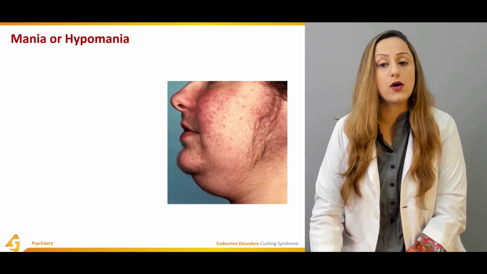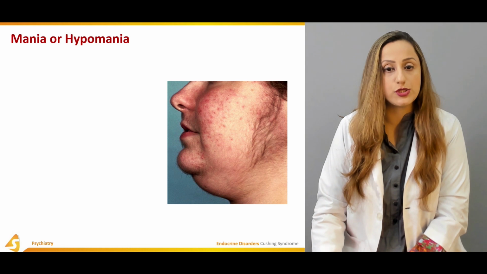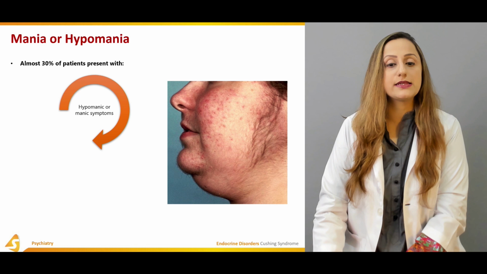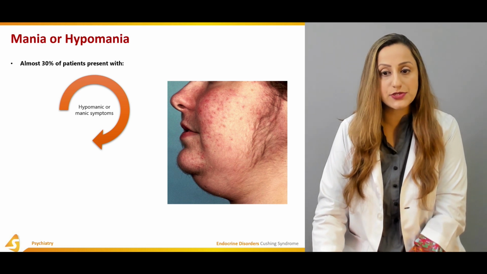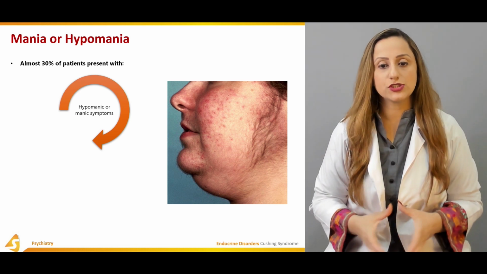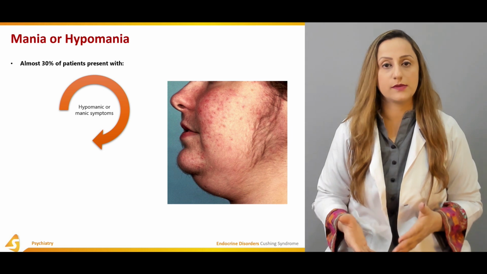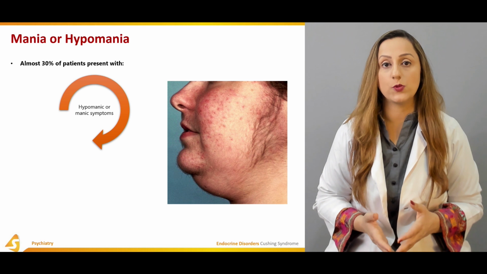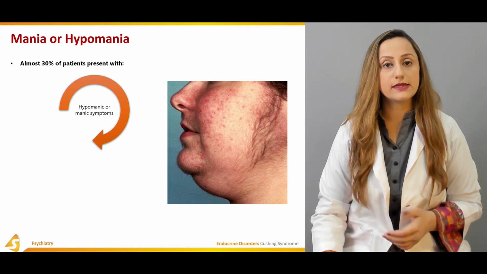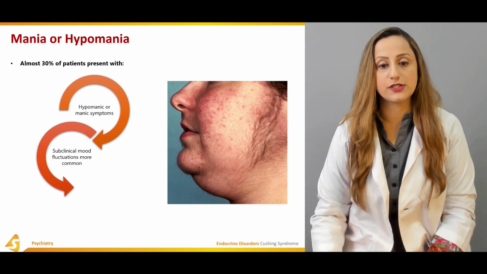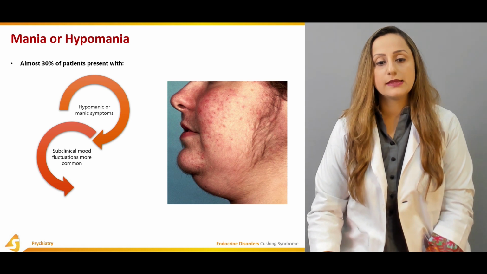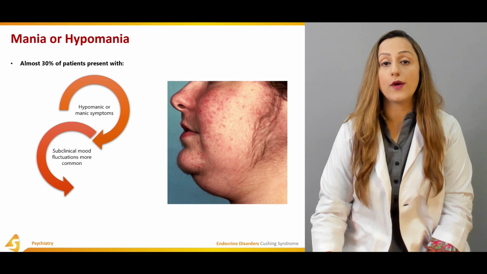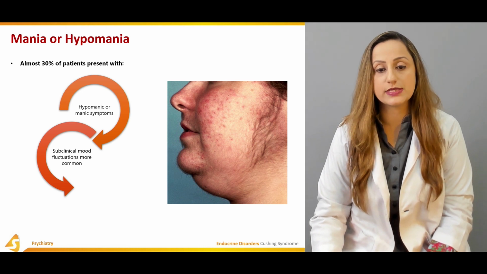We have the mania or the hypomania, which is also observed in these patients. Almost 30% of the patients present with hypomanic or manic symptoms. So we have a patient of basically hypercholesterolism who has presented with mania or any bipolar affective disorder over here. Then we can have the subclinical mood fluctuations that are more commonly seen in these individuals.